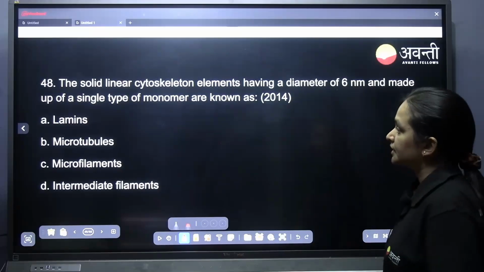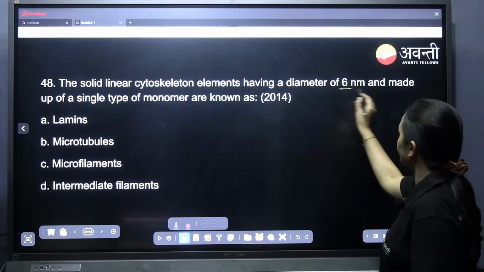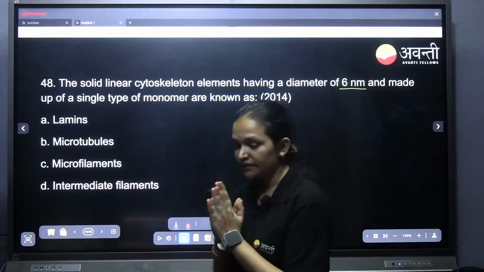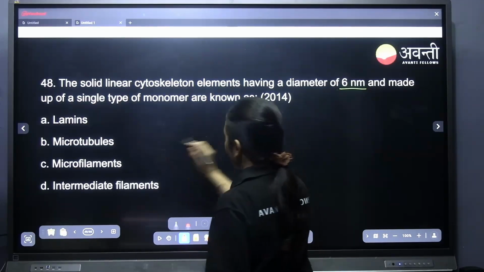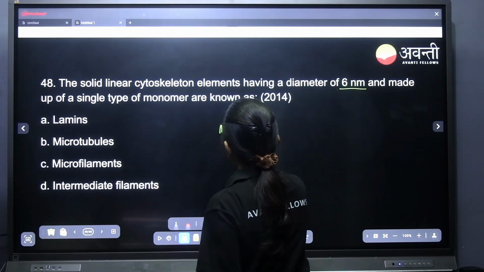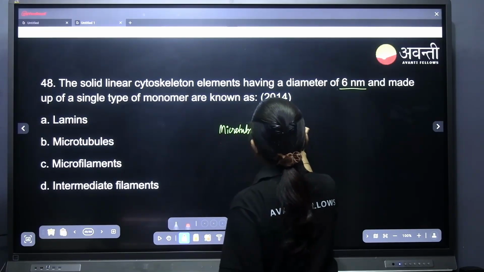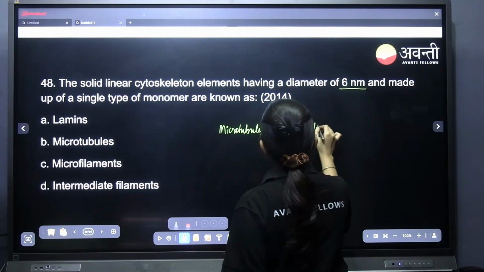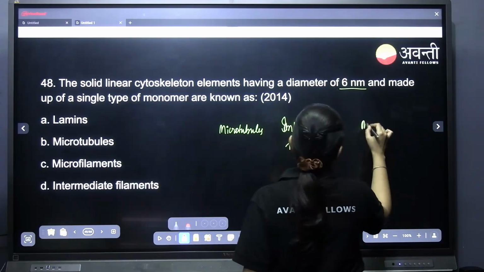The solid linear endocytoskeleton elements having a diameter of 6 nanometer, made up of a single type of monomer, are known as what? There are several types of cytoskeleton tubules. One is microtubules, intermediate filaments, and microfilaments.